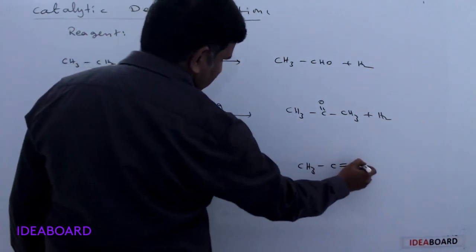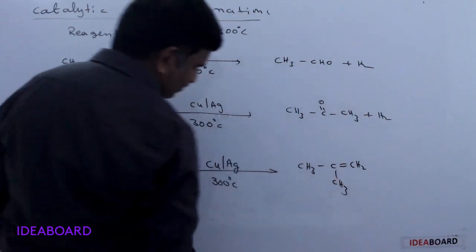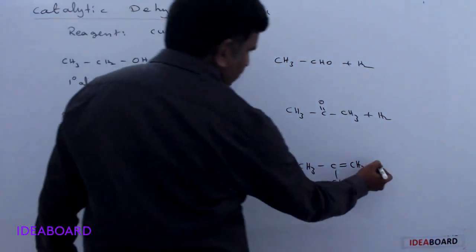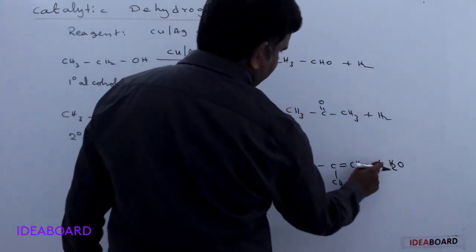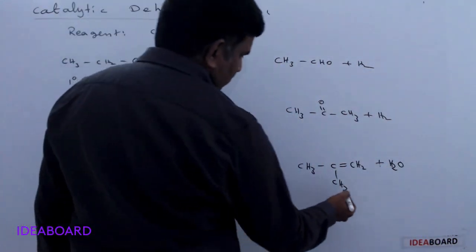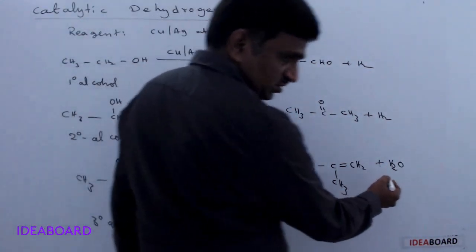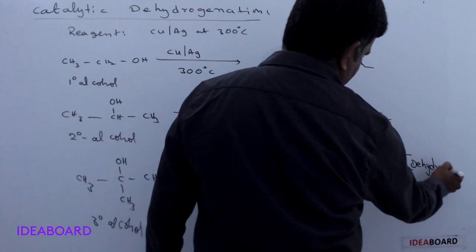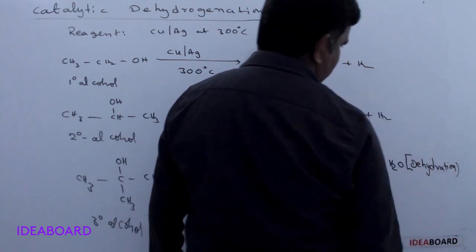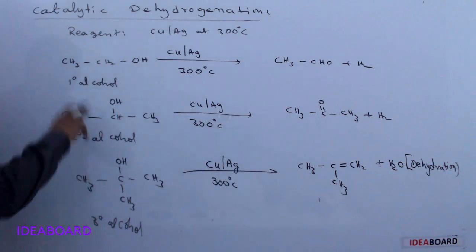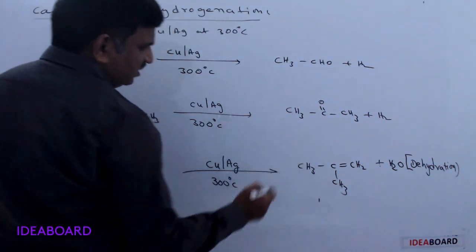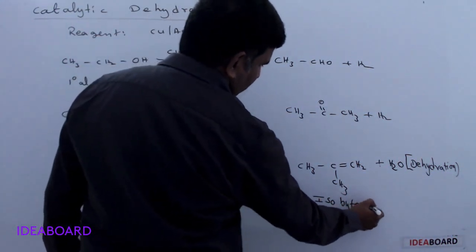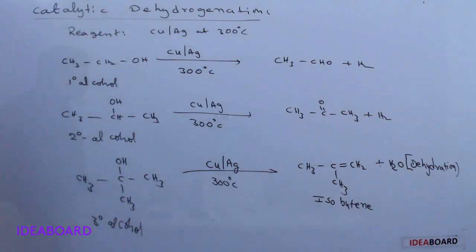Here it is giving CH2 and CH3. Here the OH group is removed, H and OH are removed. So the byproduct we get is water. So this process is a dehydration process. It is not dehydrogenation. The remaining two processes are dehydrogenation processes, but this process is a dehydration process, and in this we are getting isobutene.